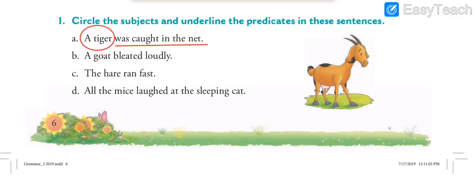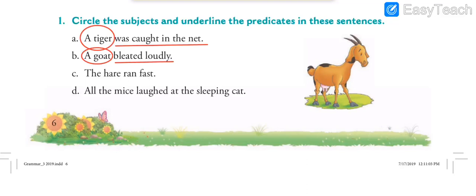Second, a goat bleated loudly. So who bleated loudly? A goat. So a goat is our subject. And the remaining part of the sentence, the rest of the sentence is predicate, that is bleated loudly. Maybe because it was paining or she was suffering from some illness, you can say. So a goat is the subject, she is performing the action of bleating, and the remaining sentence, bleated loudly, is our predicate.